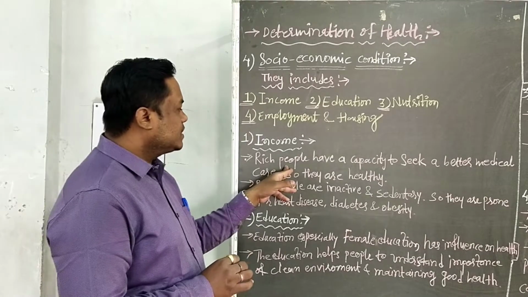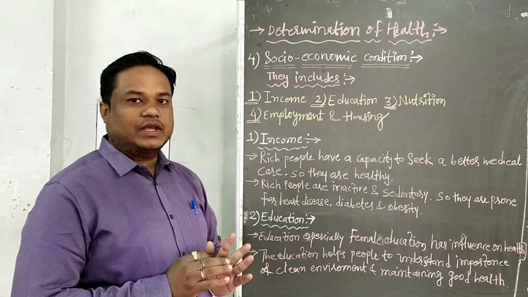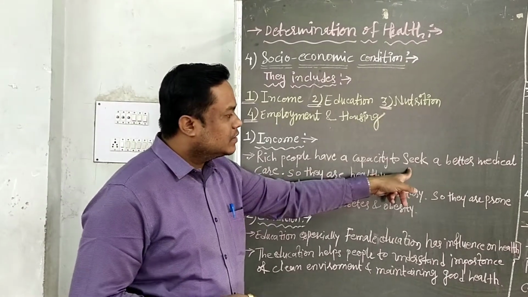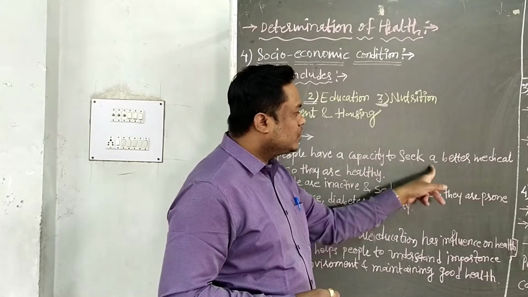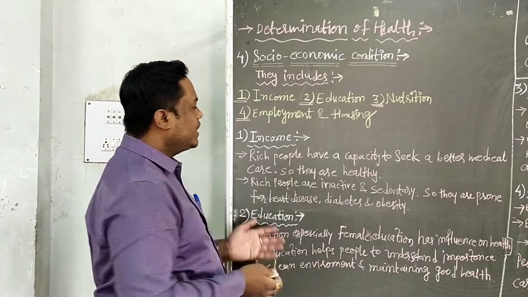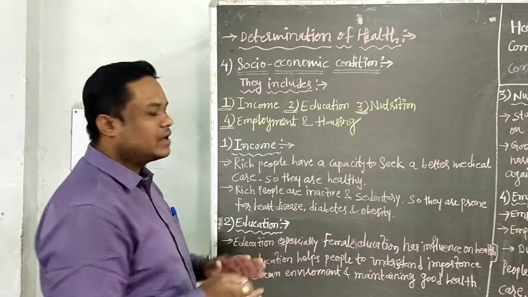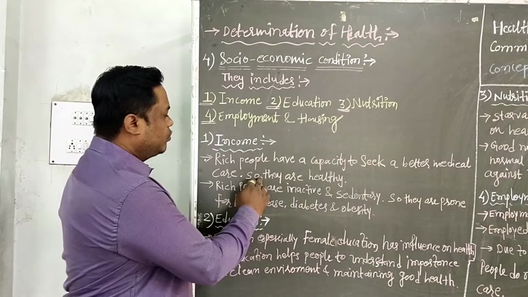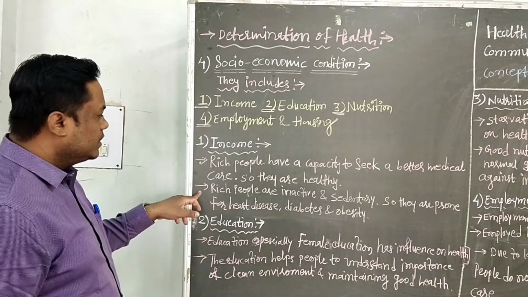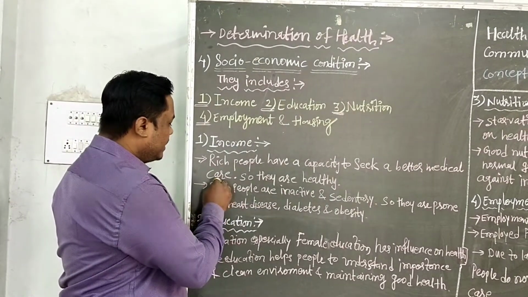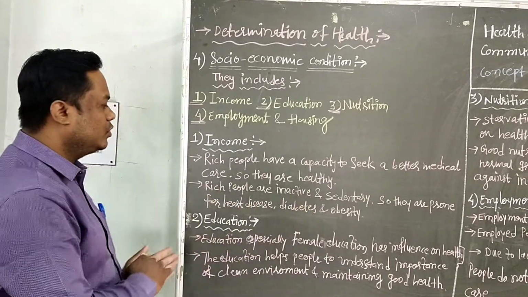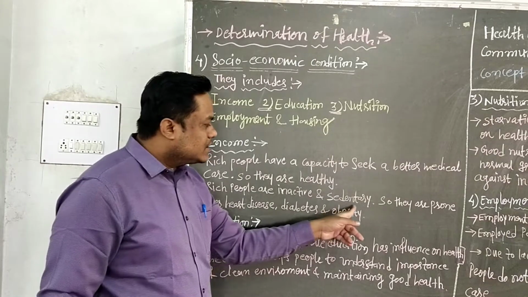because rich people, who have a large amount of money, have the capacity to achieve better medical care, because these people have more money and spend money for better medical care for their health. So they are healthy. But in the next case, the rich people are inactive. Inactive means they do not do hard work and they are sedentary.